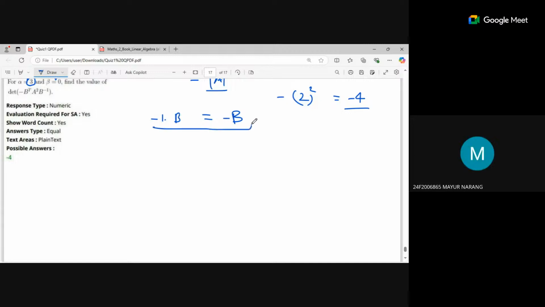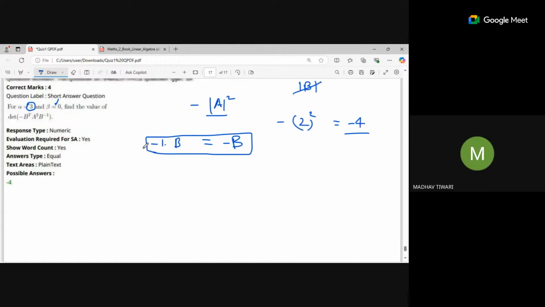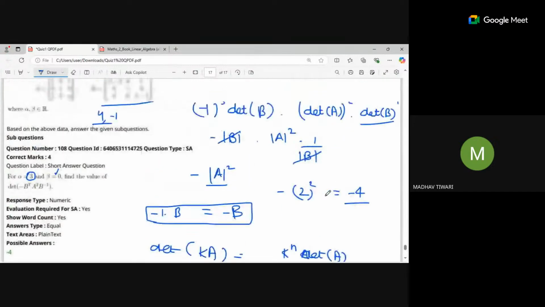Okay, sir, I got the same. That's the problem only. Sir, that -1 raised to n into the matrix is the property, na? Yeah, this is a property that if you want to find out determinant of k times of matrix A, it will be nothing but k raised to the power n times determinant of A. Yes. Okay.